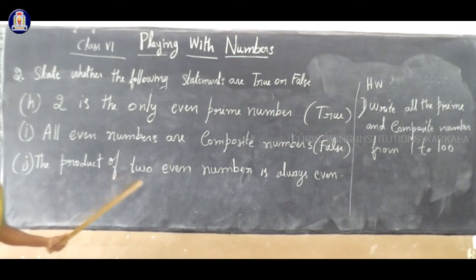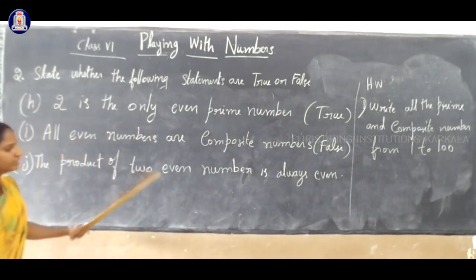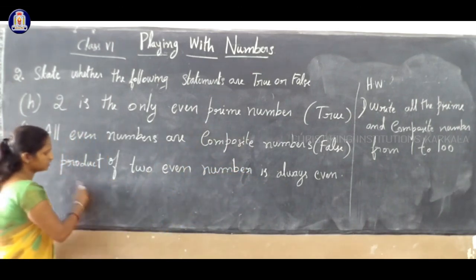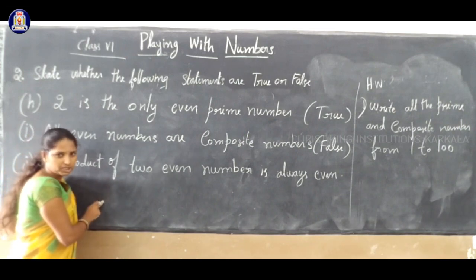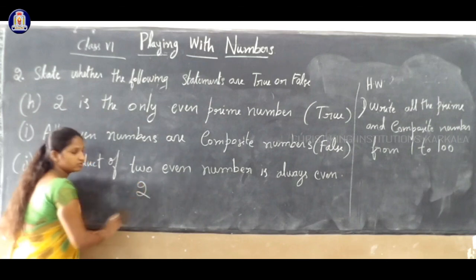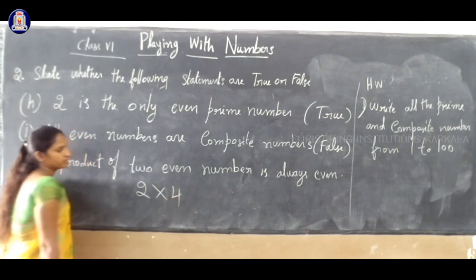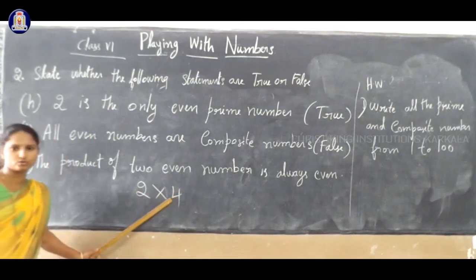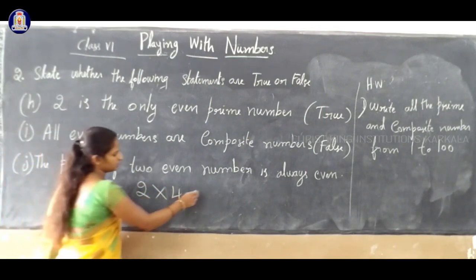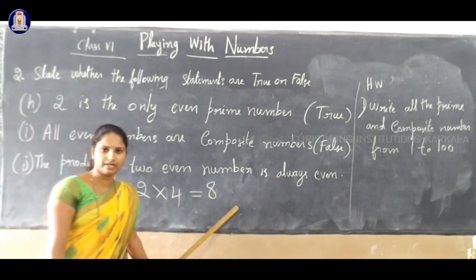The product of two even numbers is always even. So we can take some examples here. The product means multiplication, right? So you have to take any two even numbers. I'll take the even number 2. Next, one more even number, 4. Here 2 is an even number and 4 is also an even number. If you multiply, the product of these two, 2 4s are 8. Is it even? Yes. The product is also even.